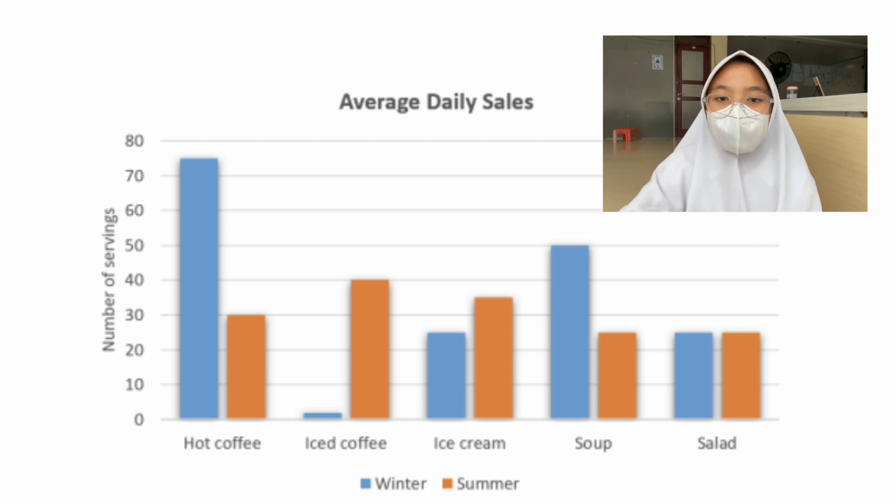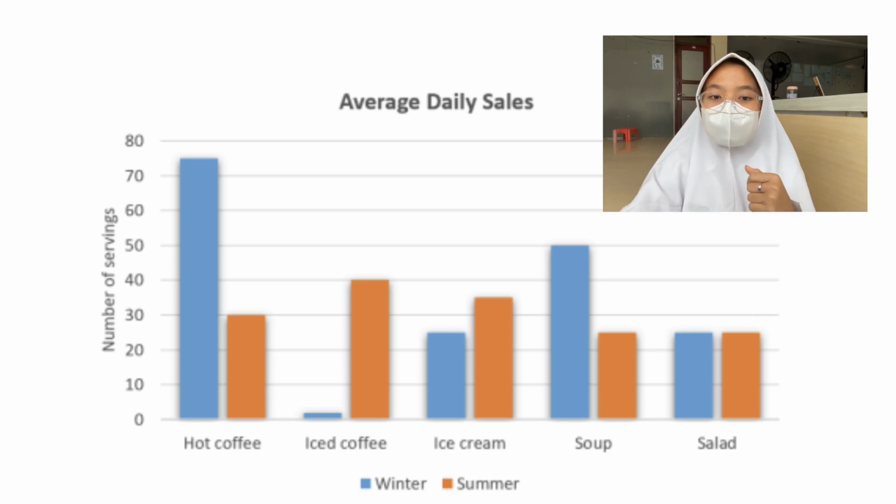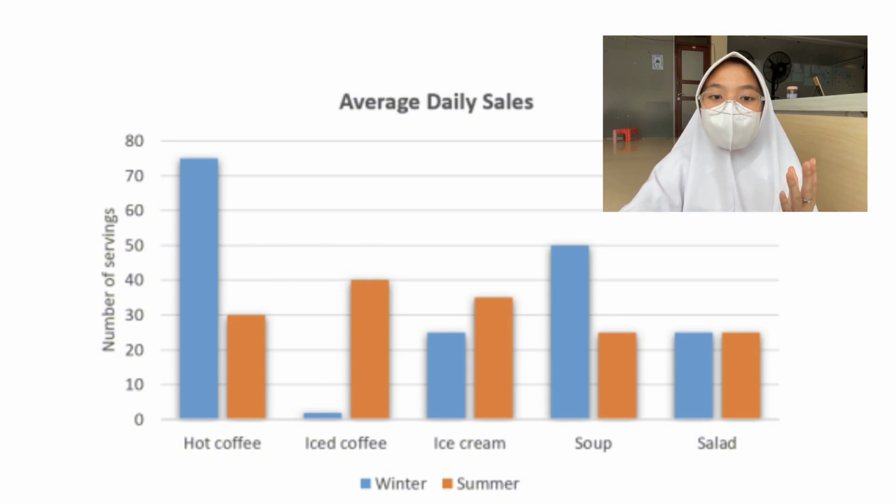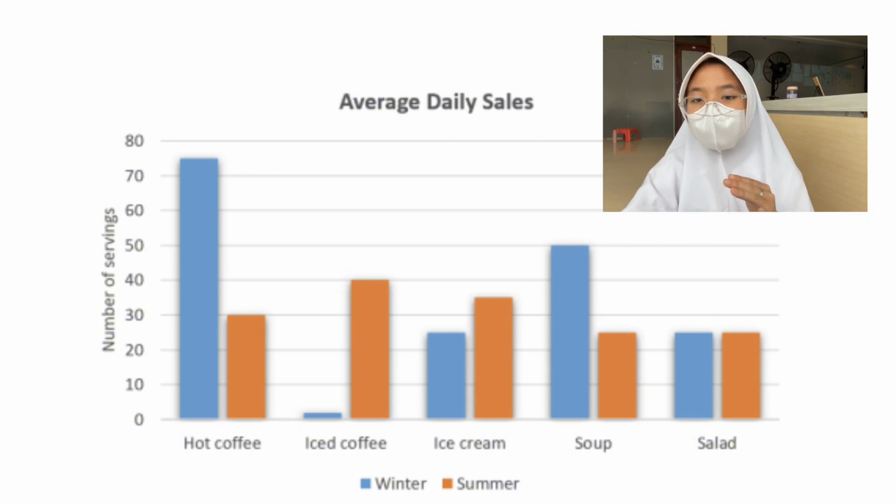It turns out that there are also many people who like ice cream even though it is winter. And the orange or summer bar is higher than the winter bar, around 35%. Obviously, quite a lot of people like ice cream in the summer season. The hot weather is perfect for eating ice cream, right?